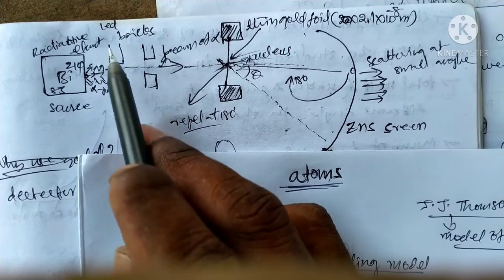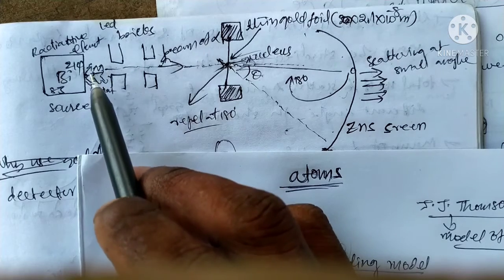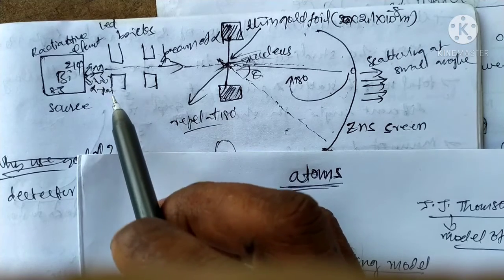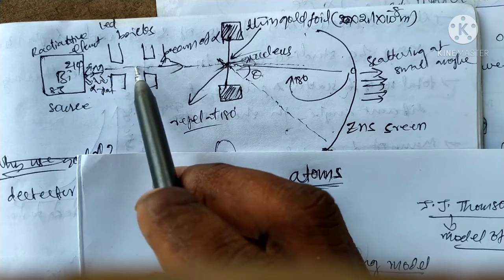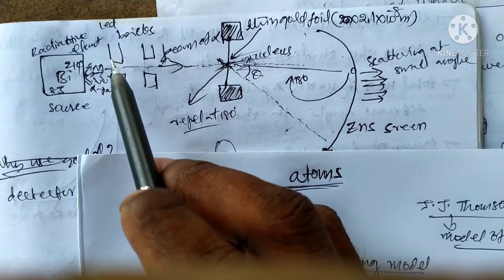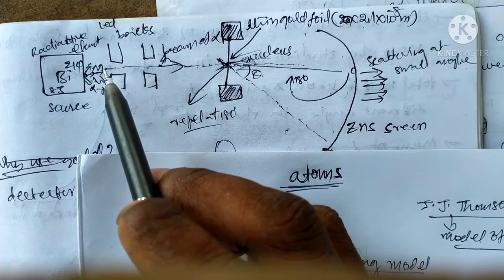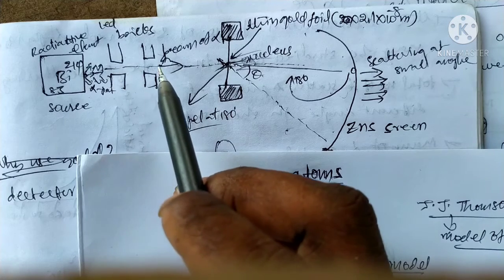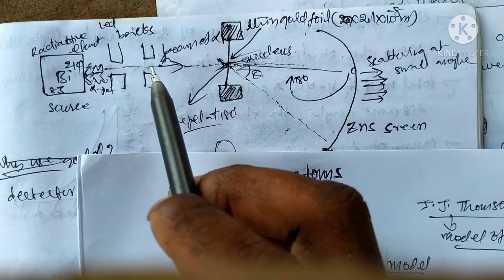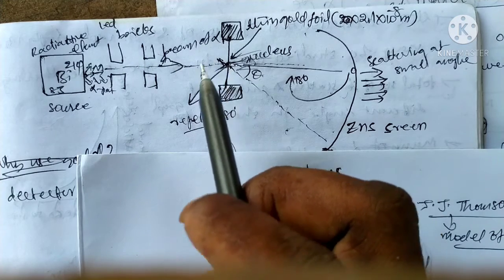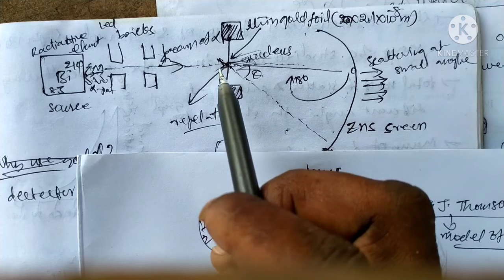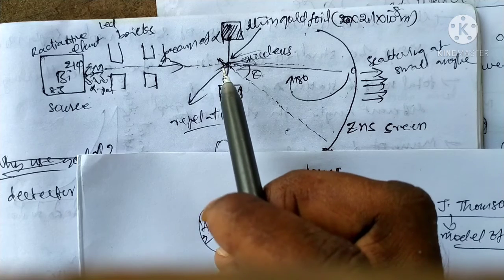Some alpha particles go this side, some go that side, so using bricks they can be in a single direction. The alpha particles form a beam with high intensity. They are colliding with atoms.